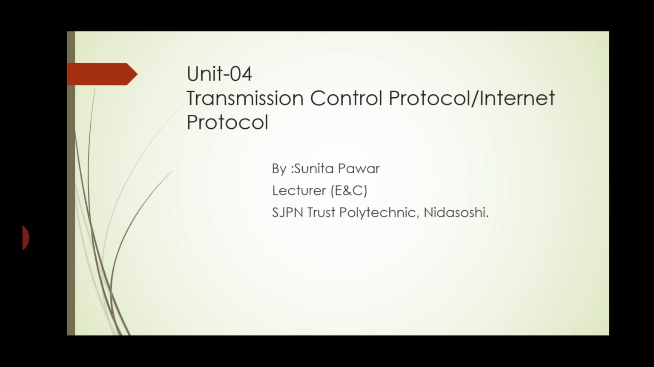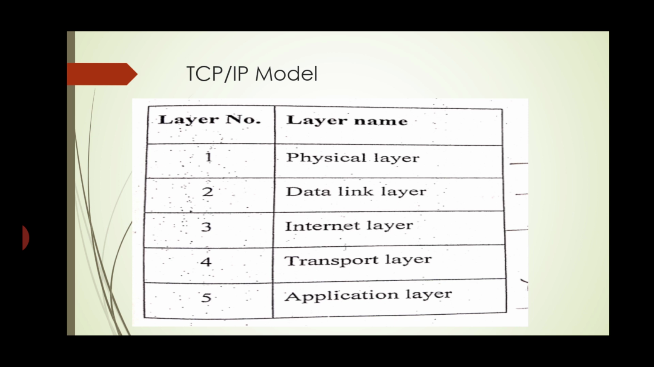Today we will see the fourth unit, transmission control protocol and internet protocol, that is TCP/IP. In this chapter you are getting questions up to 30 marks. So first we will see the TCP/IP model. In the TCP/IP model there are five layers. First is the physical layer, second data link layer, internet layer, transport layer and application layer. So in the TCP/IP model a total of 5 layers are present.